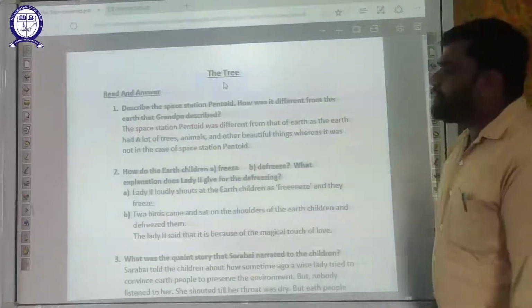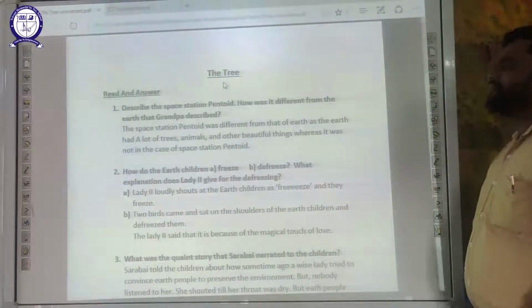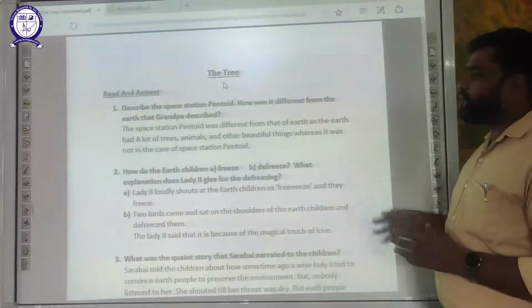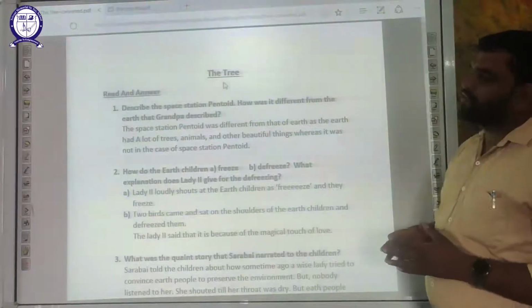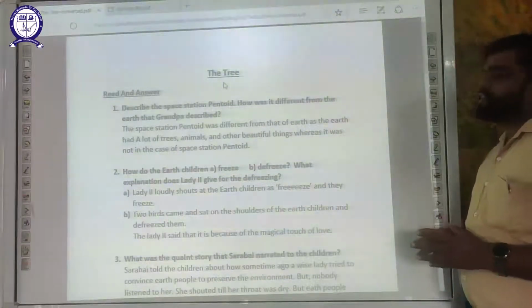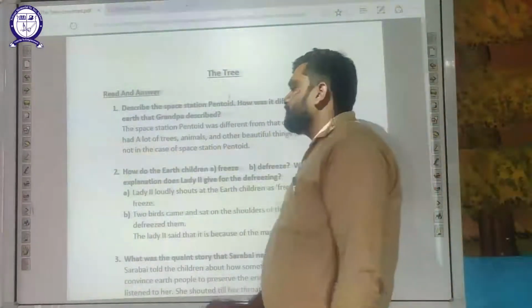Read and answer. Describe the space station Pentoid. How was it different from the Earth that Grandpa described? The space station Pentoid was different from that of Earth, as the Earth had a lot of trees, animals, and other beautiful things, whereas it was not the case on space station Pentoid.